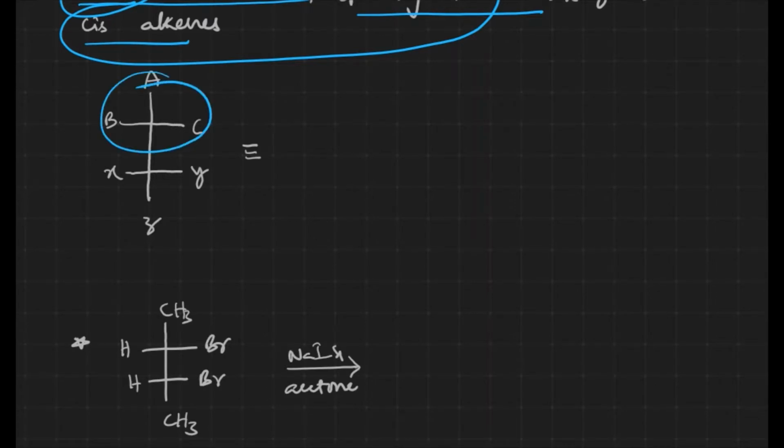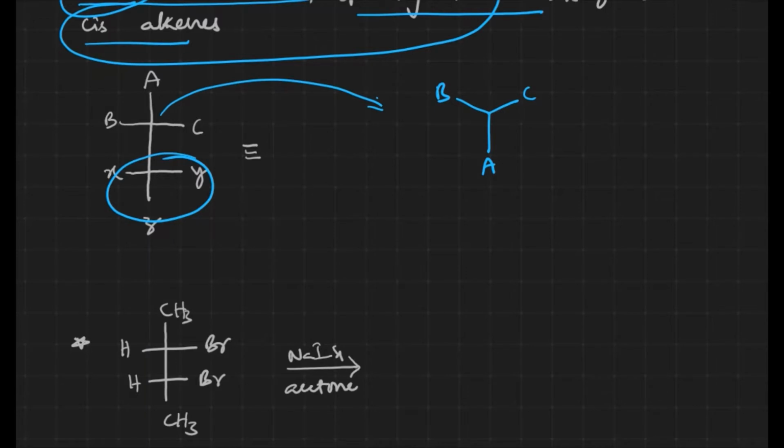Now let me take this part and this part over there. See here, in the above carbon, since the A group is in the upward direction, let us take it down over there, and the remaining two, B and C, will be the same. Only A has been changed, but here everything will be changed. Z is down, so we have to take Z upward, and Y is on the right side, so Y goes left here, and Z is like this. This is how we have to convert from Fischer to Newman.